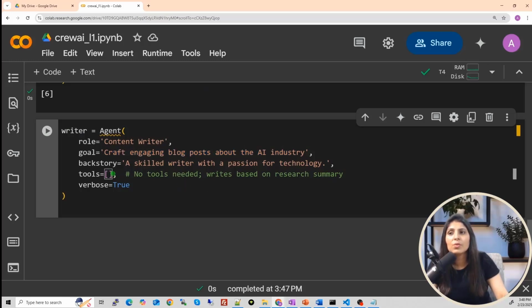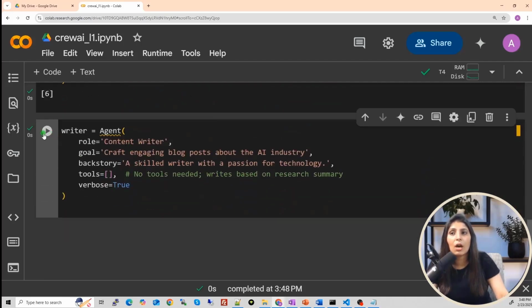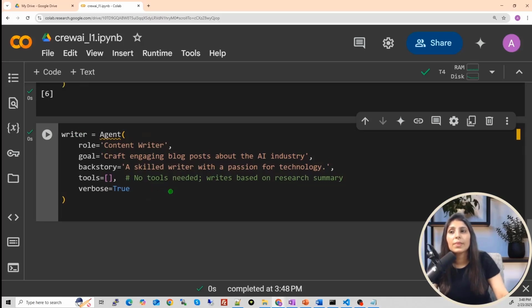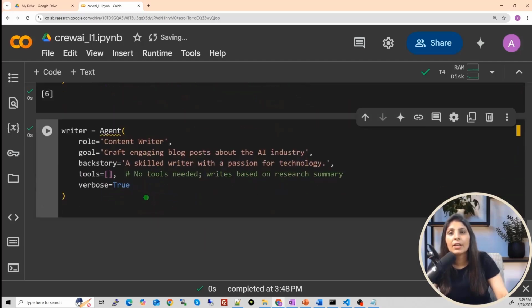And here we are not using any tool because the LLM will perform the task. The LLM can write the blog for us, right? So we don't need any separate tool for it. But over here in the researcher, we need to search the web for the news, so that's why we use this tool. Okay. So now let's run it. Now our writer agent is also ready. This writer agent will fetch the data from the research agent, and then it will write a blog post on the latest AI trends. Now we need to define the tasks.